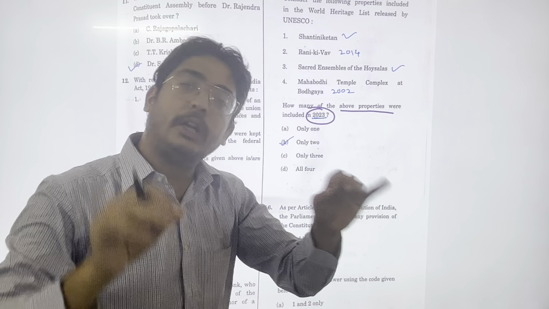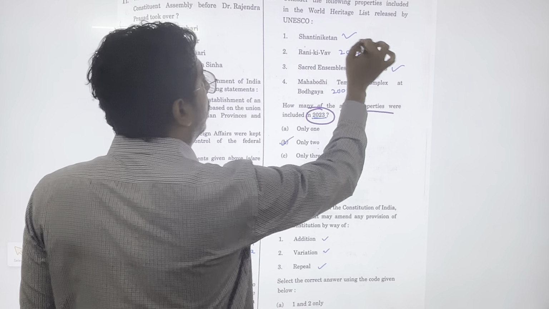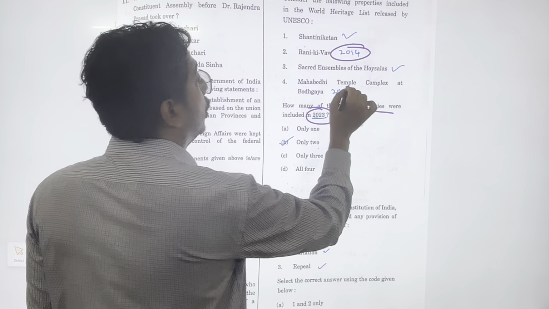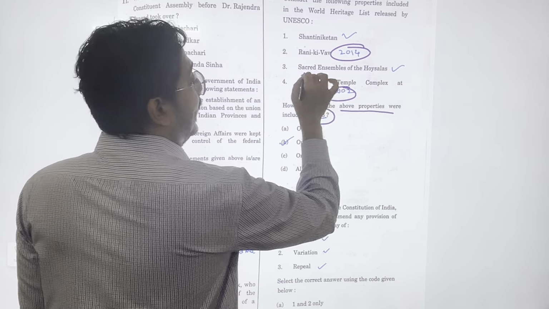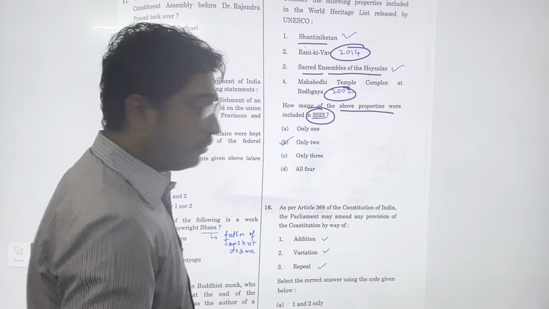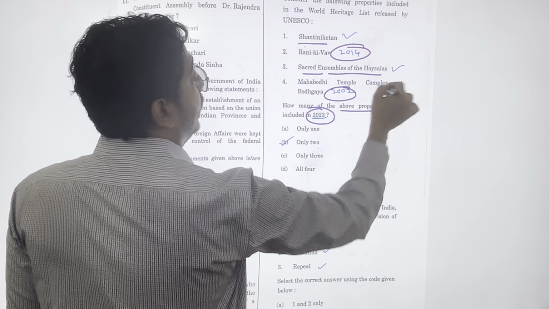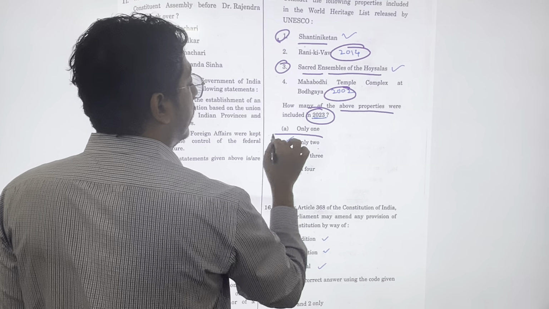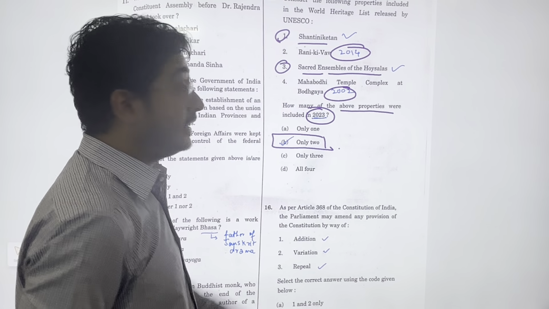See, Rani Ki Vav is in Gujarat, very old, 2014. Mahabodhi Temple, Bodh Gaya, very old, 2002. Now, sacred ensembles of Hoysala and Shantiniketan were very recent in news, so that is 2023. So 1 and 3. So only 2 are correct. So this is a tricky question.